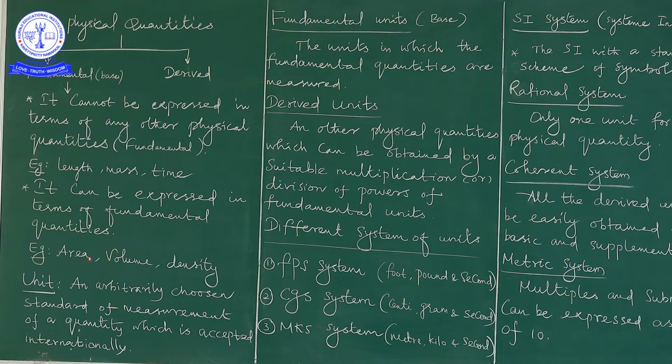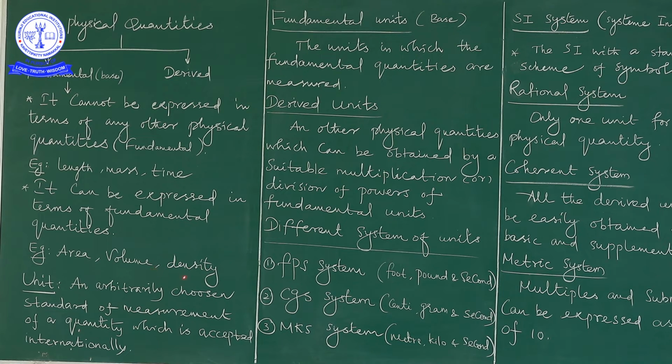That's why I am telling area is a derived quantity. What about volume? Volume is simply LBH: length, breadth and height. Length is fundamental, breadth also fundamental, and height is also a fundamental quantity. That's why volume is a derived quantity.